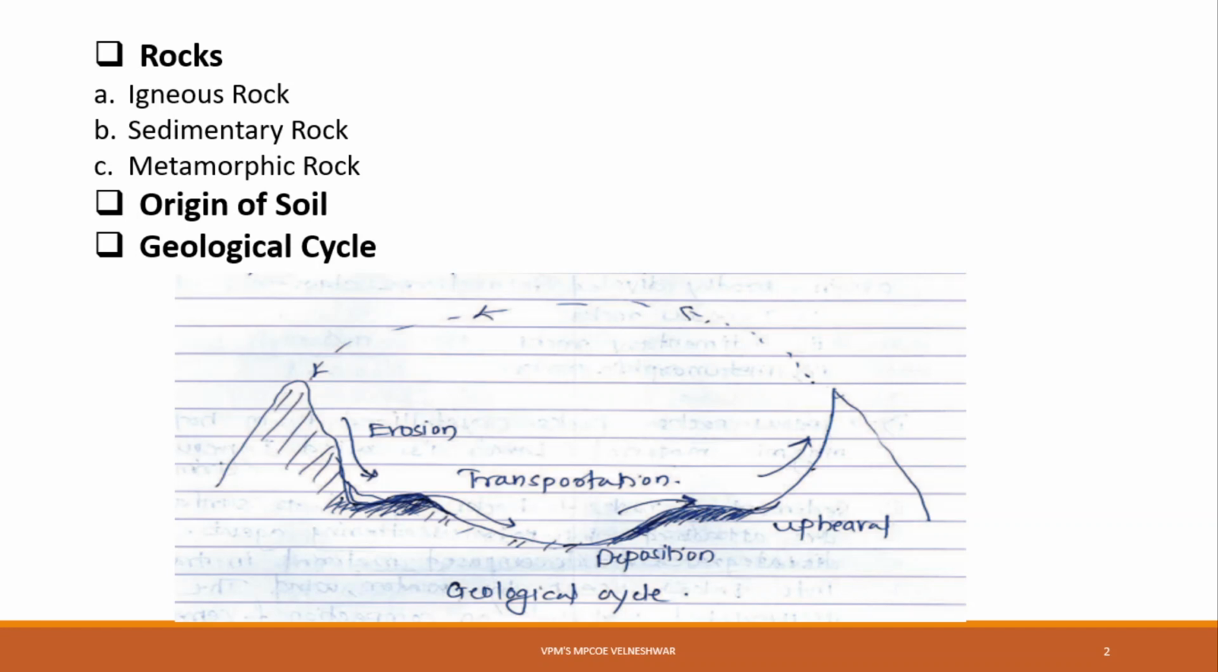The rocks crystallized from hot magmatic material. The hot magmatic material means lava, hot magmatic lava. It's called an igneous rock. It is also called a primary rock. Okay. Now second one is your sedimentary rock.